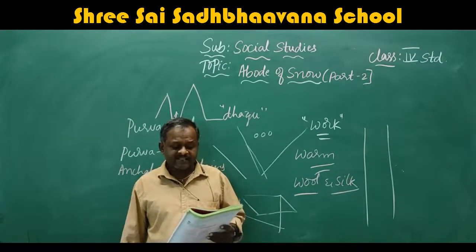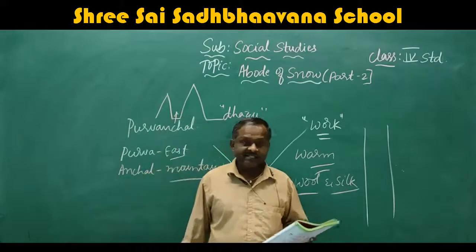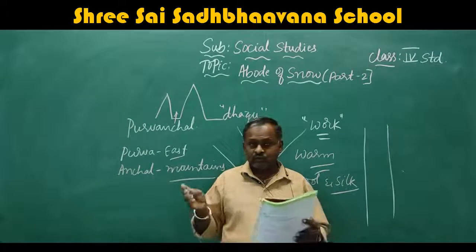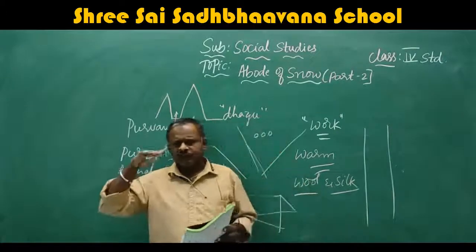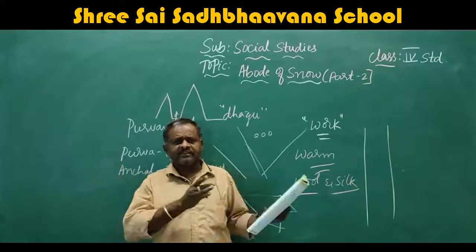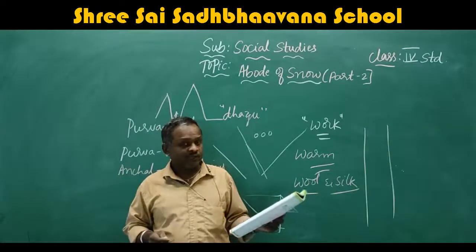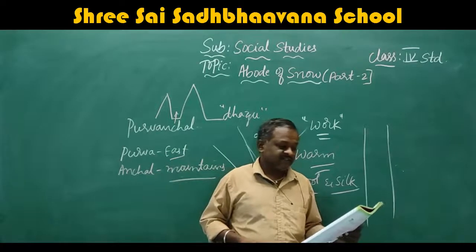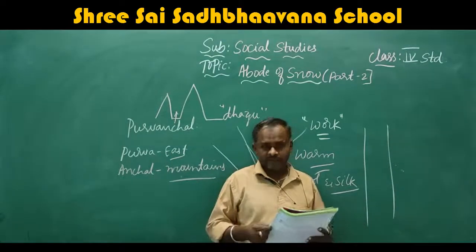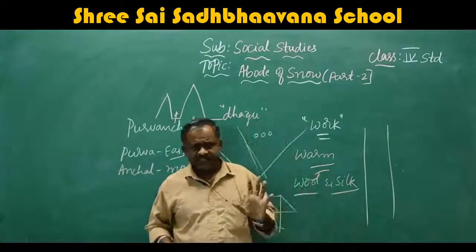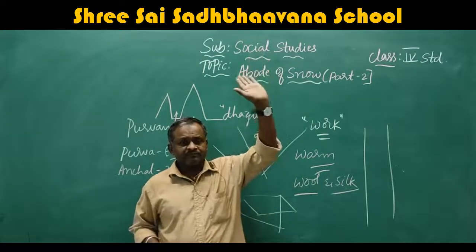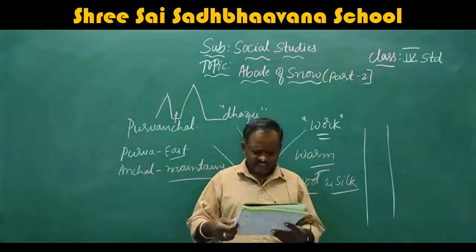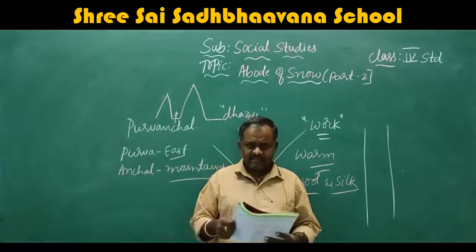The hill stations located amidst the Himalayas attract tourists. That means they are tourist places, which I have already explained. People from all over the world are visiting these places. The high peaks of the Himalayas are visited by mountaineers from all over the world. That means people from other countries come here and climb the mountains. They are also visitors. This is about this chapter.